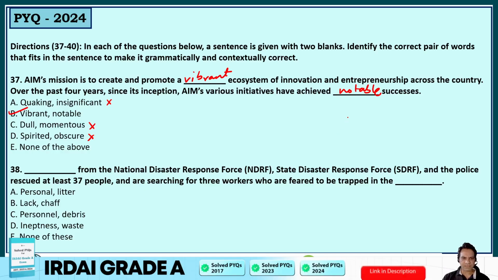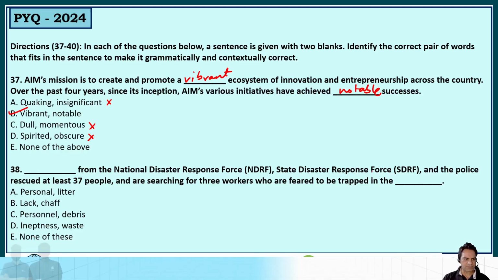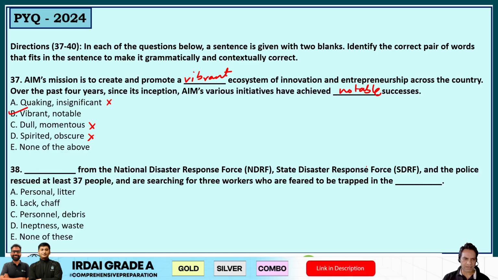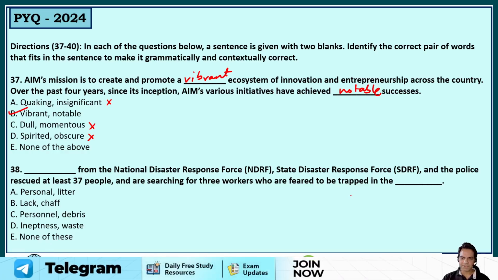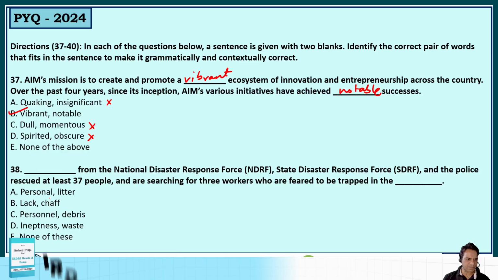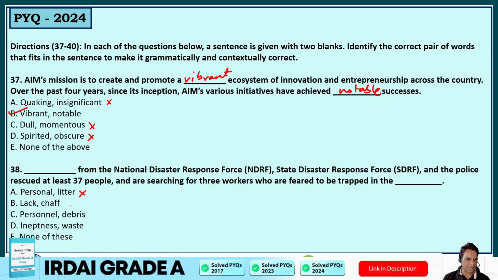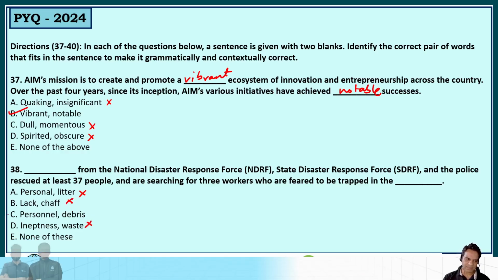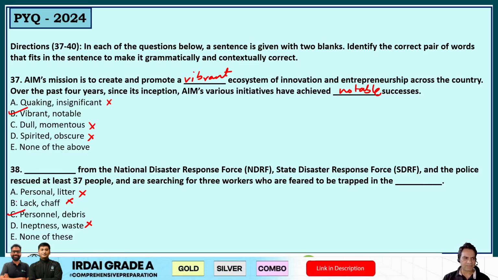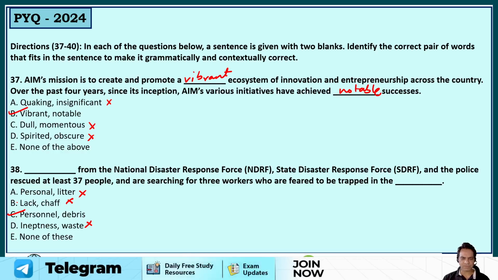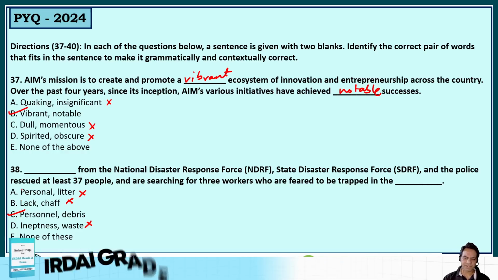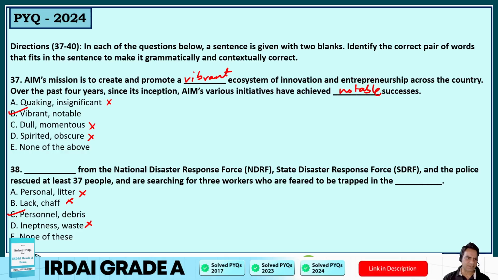Dash from the National Disaster Response Force, NDRF, the State Disaster Response Force, SDRF, and the police rescued at least 37 people and are searching for 3 workers who are feared to be trapped in the dash. Personnel from, not personal, it should be personnel. Personnel from the national disaster response force, NDRF, SDRF, and the police rescued 37 people and are searching for 3 workers who are feared to be trapped in the debris. So they are trapped. Debris is malba. So trapped in debris. So option C is your correct answer.